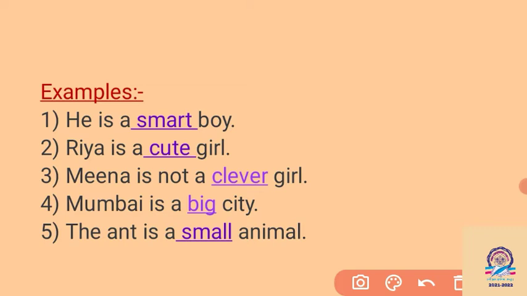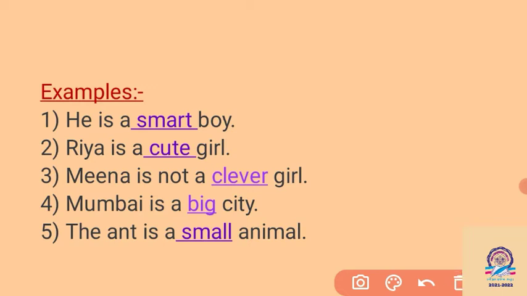Meena is not a clever girl. Girl is a noun and clever is an adjective. We are not comparing Meena with other girls. Meena herself is not a clever girl. We are talking about one single girl, and that is Meena. We are not comparing Meena with others. Meena is Meena only.